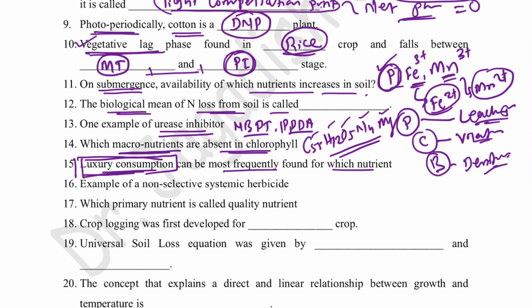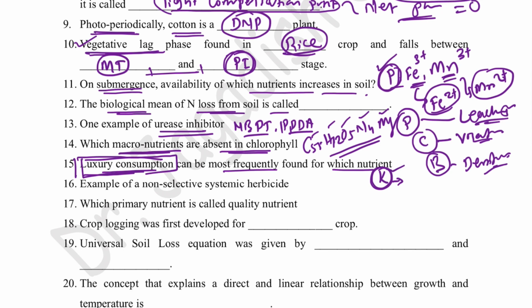So it is mostly most prevalent for potassium, because potassium is a nutrient which doesn't combine with any organic molecule inside the plant system. So it can easily be taken up and it can easily be stored without showing any toxic effect in plant. So it can easily be stored inside the plant cell. That is potassium. So answer will be potassium.